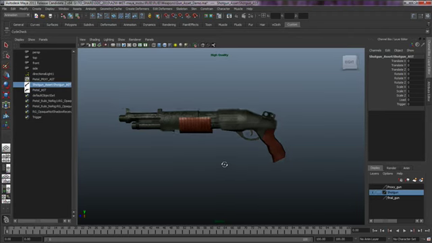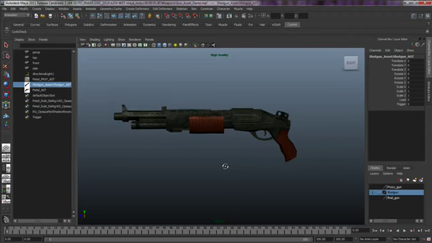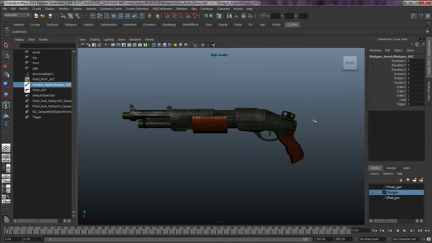So here we have a shotgun prop. And although it's a similar weapon, it does operate slightly differently, but as long as the attribute names, once again, line up, Maya will bind them via the template. So you can see we have a basic load functionality here once again, and slightly different trigger motion, but the attributes are the same. So let's take a look at what the template's actually doing here.